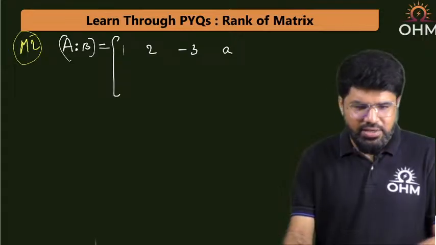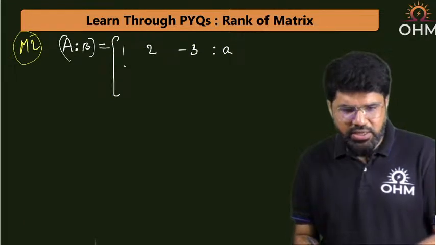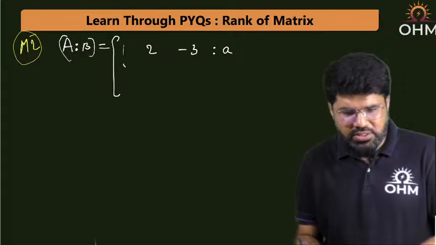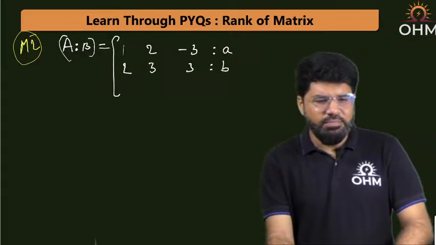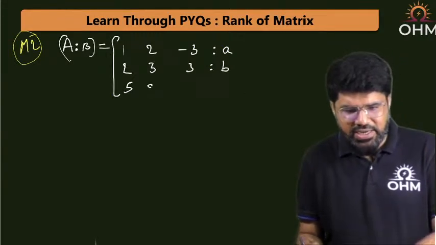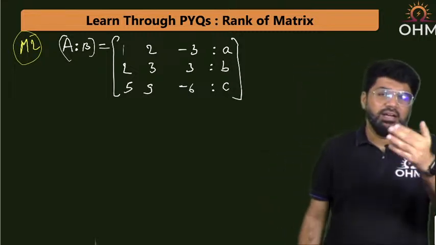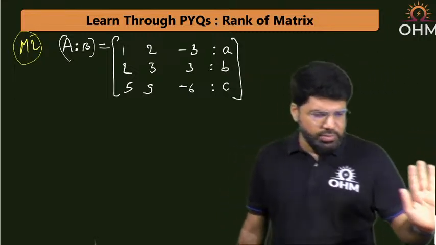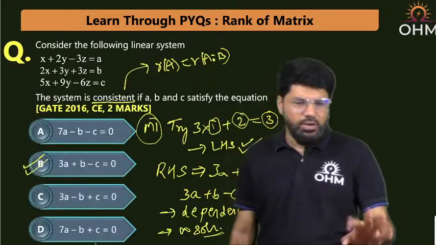Second row: 2, 3, 3, and b. The next is 5, 9, minus 6, and c. This is again for the understanding of Rouche's method, the rank method. Otherwise we have solved the question. Any doubt in that previous method, the dependency method, you can let me know.